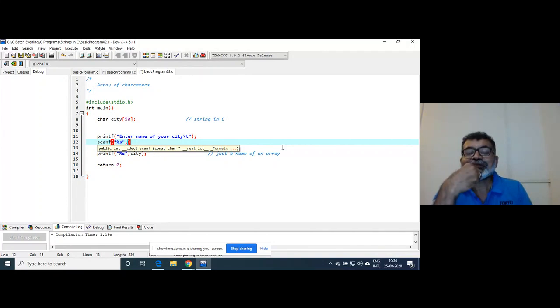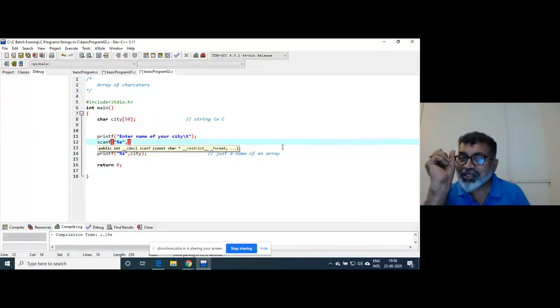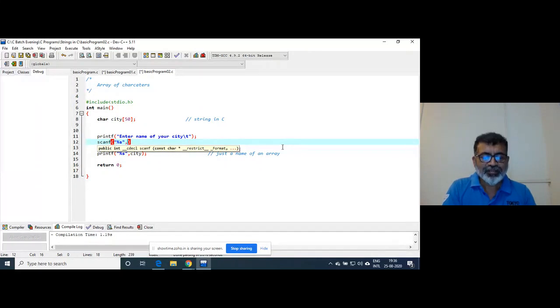Since in case of an array, you need a for loop, and at each element location you need to pass the address of that location, if you can recall. But this whole string is one constant. Then just write CT. That's it.